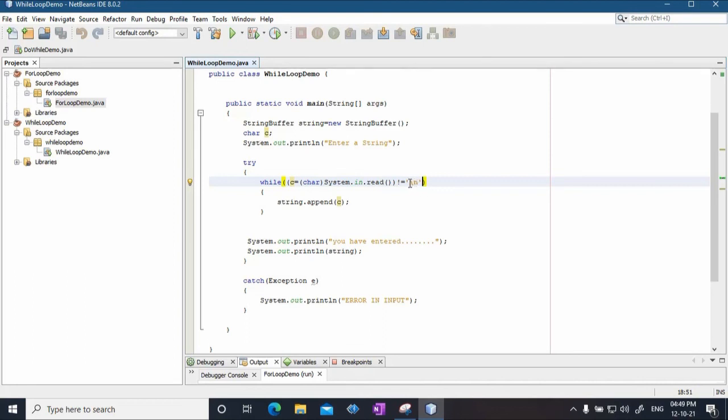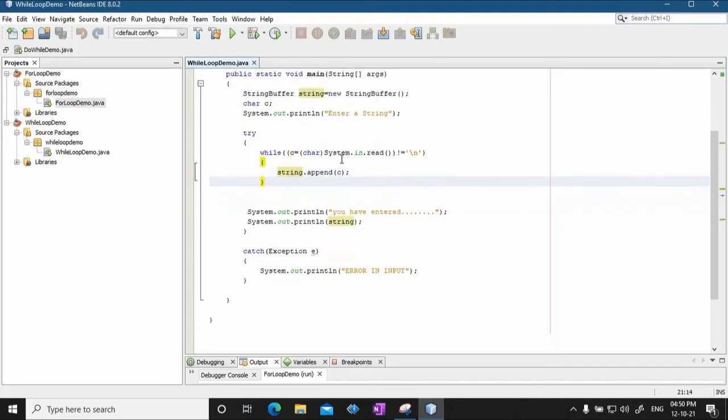So have I entered \n, is it enter? No. Okay, so while there are still valid characters being entered from the keyboard, each such character you append to the string variable of type StringBuffer.